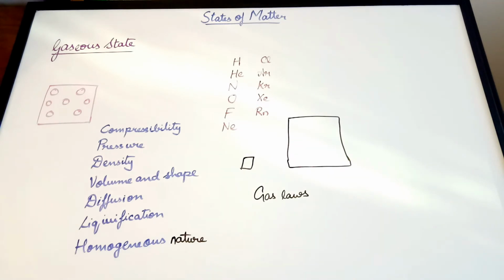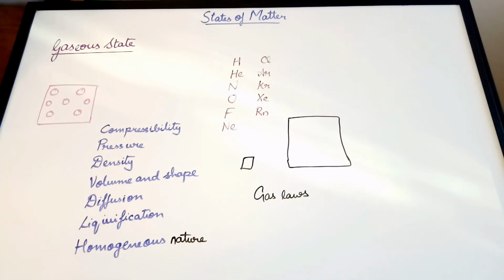Anyways, gas laws consider four quantities, and we'll be discussing that again for each gas law. We'll be talking about pressure, temperature, the amount of gas present, which is the number of moles, and volume. In each gas law, we'll have two of the quantities as constants, while two will be variables. So that gas law will be a relation between two of the variables, while the other two are kept constant.